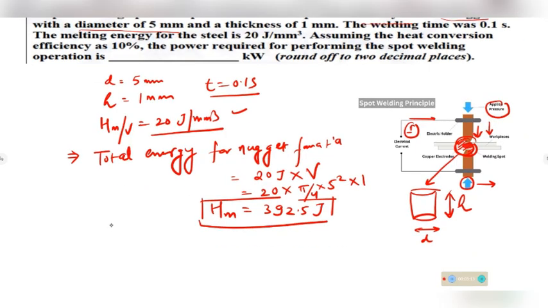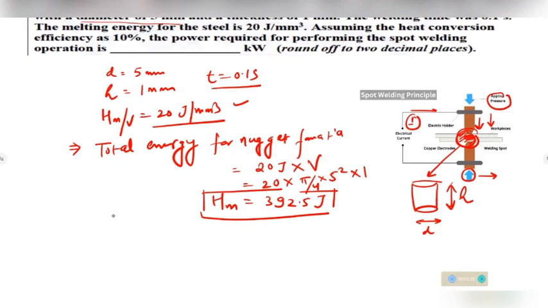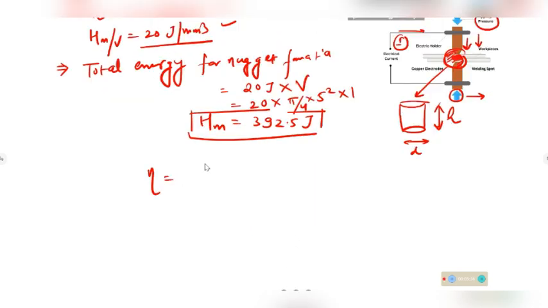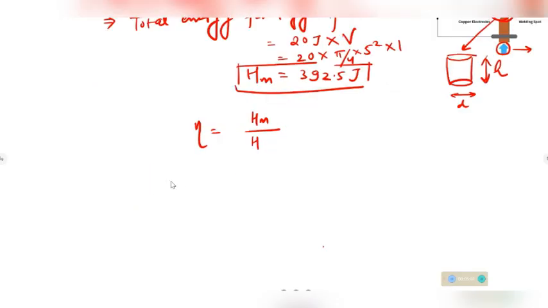Now further we have been given the efficiency of heat conversion as 10%, and we have to calculate the power required for performing the spot welding. Efficiency will be given by total heat required for melting, H_m, divided by total heat supply. So we have the efficiency as 10%.